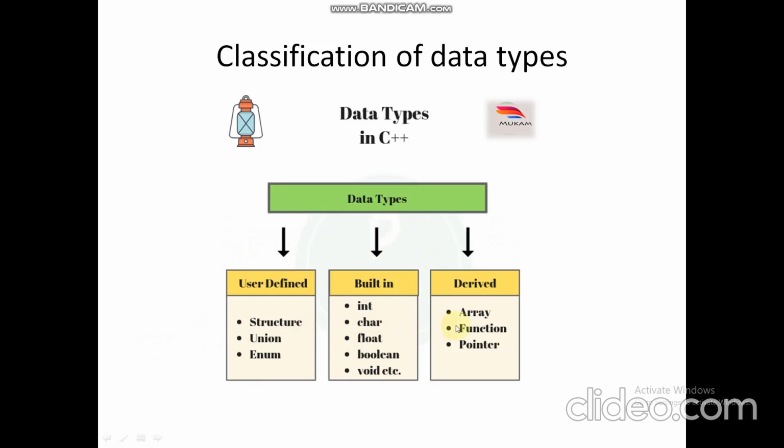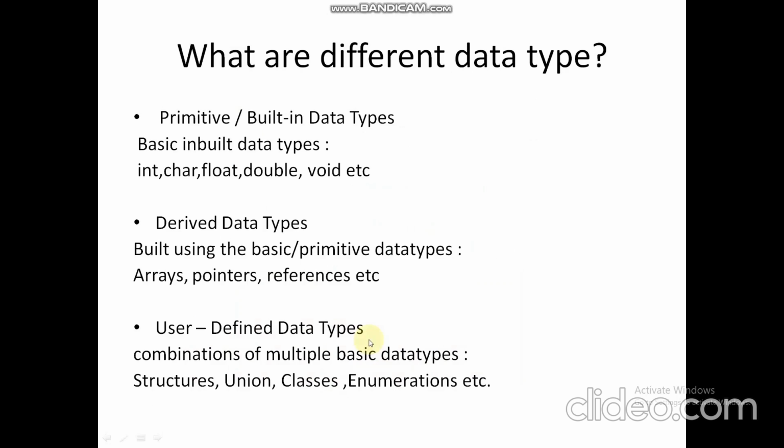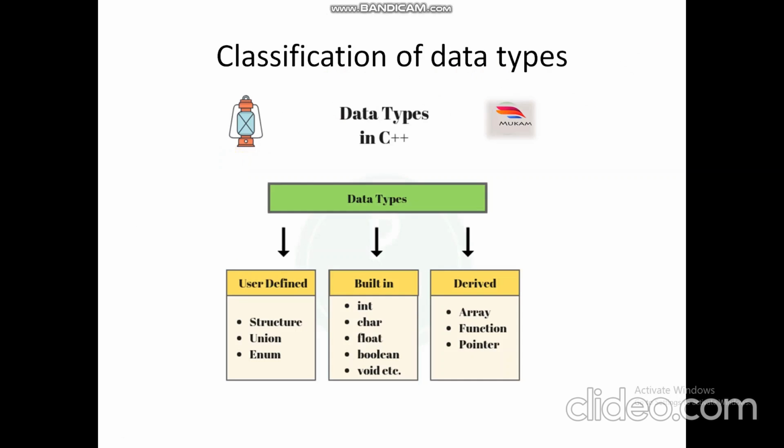These are three broad classifications, and as you move on you will understand where and how they are used. So what are the different data types? Let's see. The previous slide shows us that built-in types are the basic types, because, as I have told you, they have already been set by the developers.